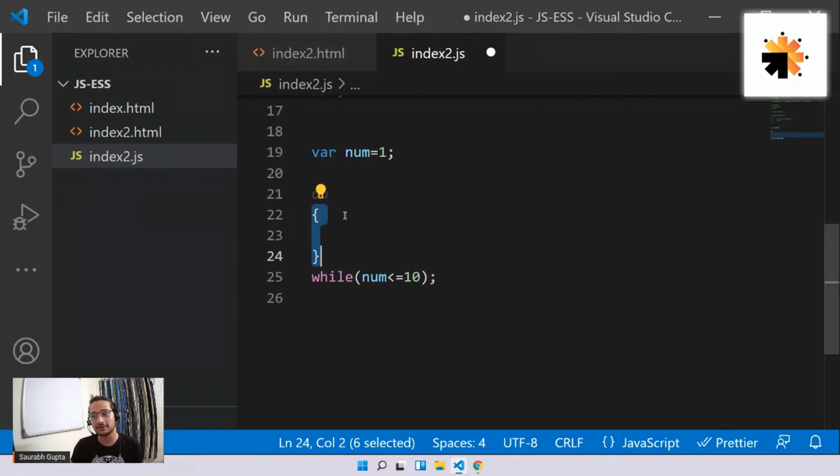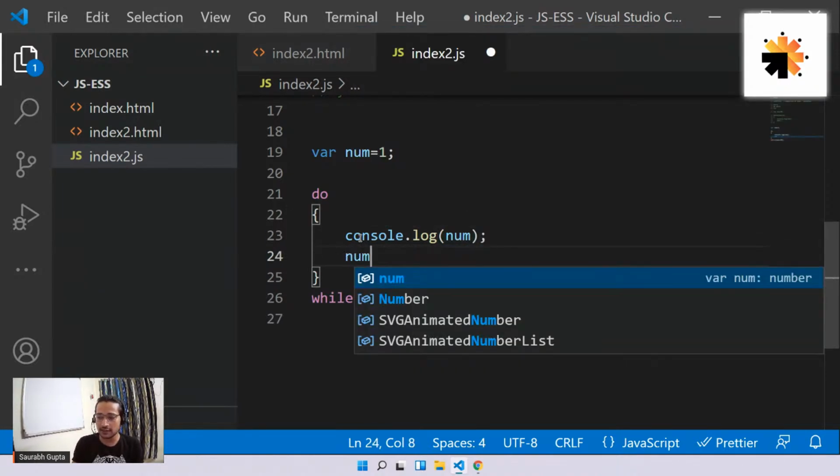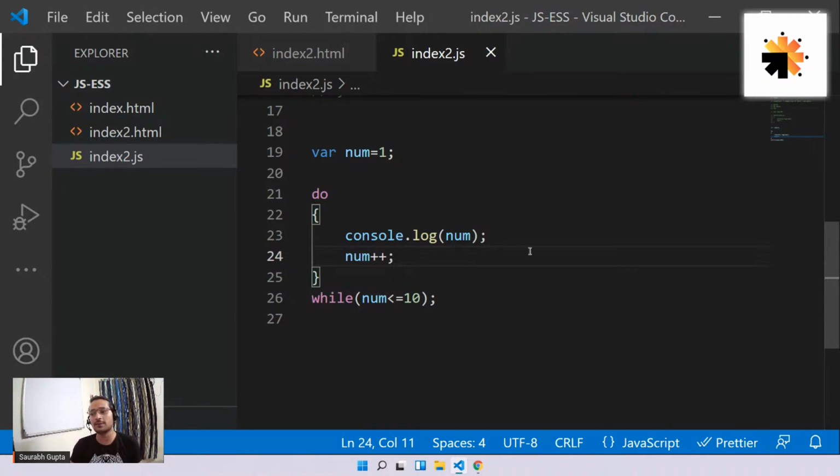So you're going in reverse. So let me do that here as well. Console.log, let me do num and let's say num plus plus. So now let's see how this is working. Very simple. Num is one. Understandable. Do. That means don't think, directly execute. Console.log num. One prints and then one plus plus, it becomes two. And now we go here. Check if two is less than or equal to 10. Yes. Go up, again do. Again increment, again check. If it is correct, go up, again do. So that's what is happening here.